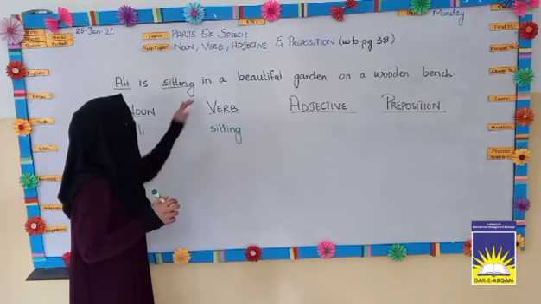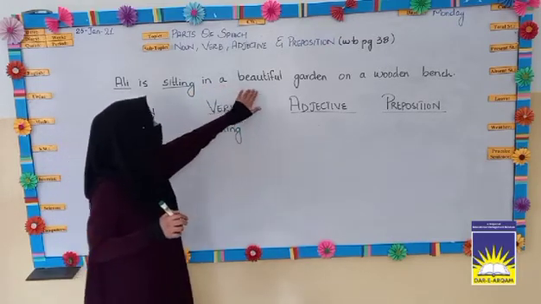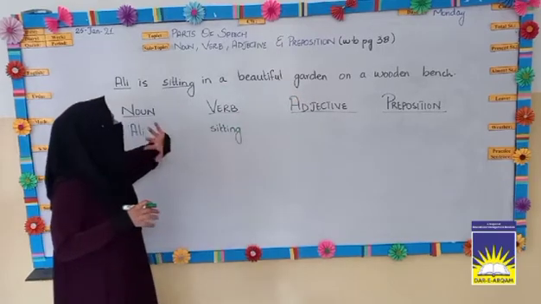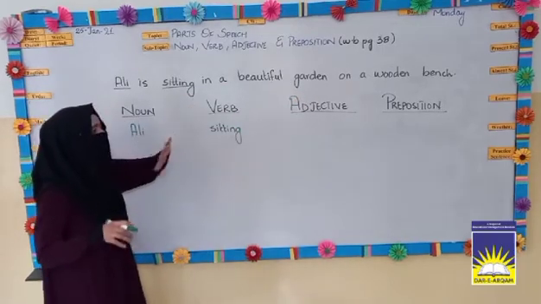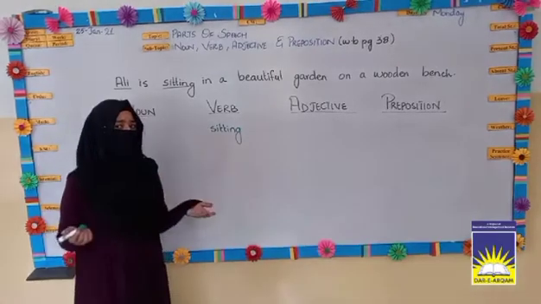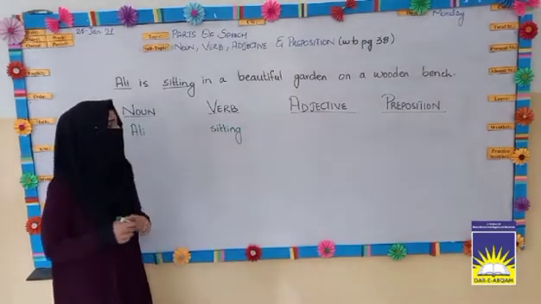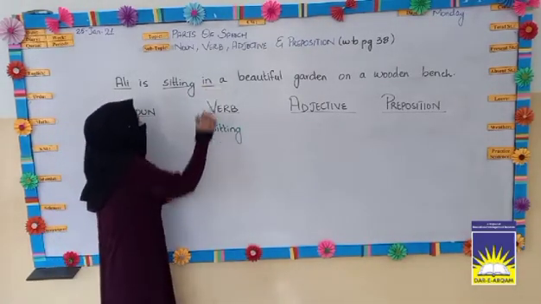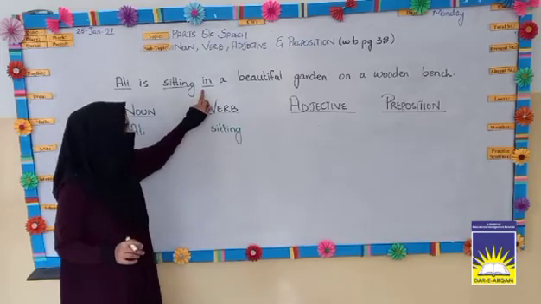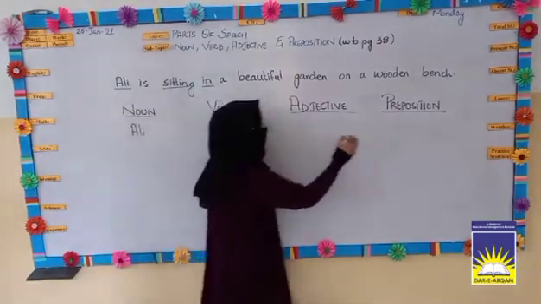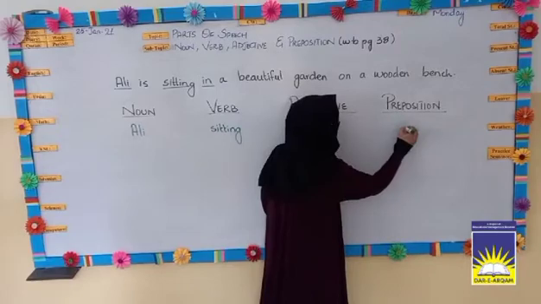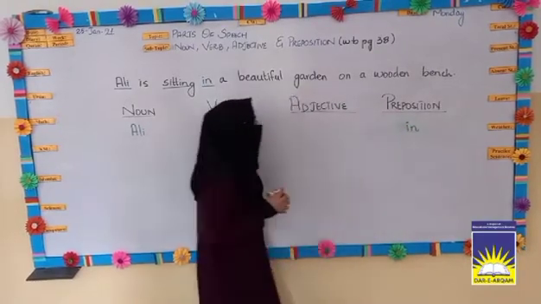Next we have in a beautiful garden. Now, I am thinking that a preposition is given here. Where is that preposition? Yes, here it is: in. It is telling the position of Ali. So, here is in. Okay.